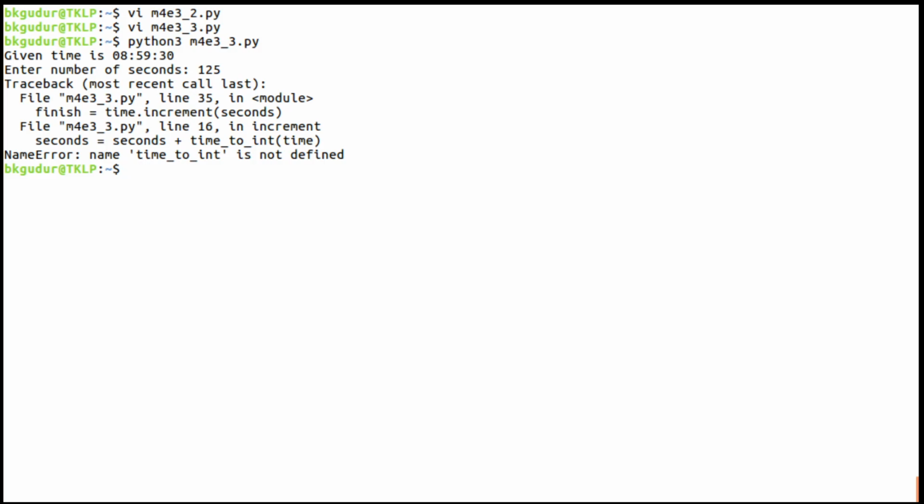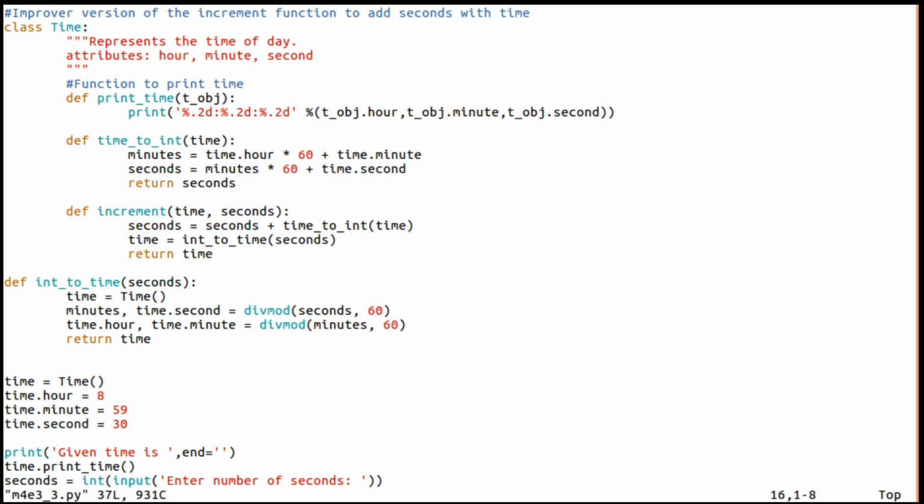Name time to int is not defined. Where is time to int? Inside increment, sorry, here also it is into time, and before this increment, time to int is there. This is not a function call. Now we should call a method, time dot.